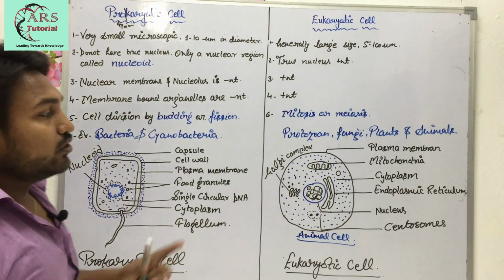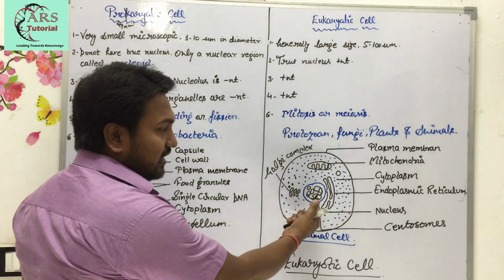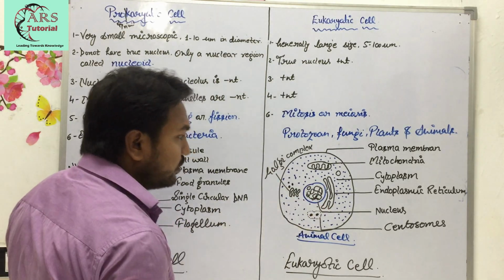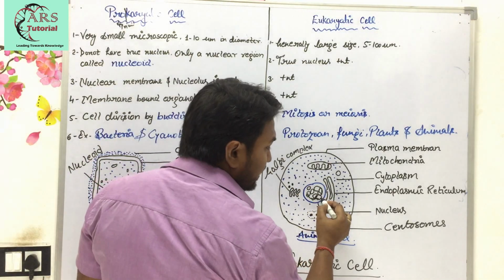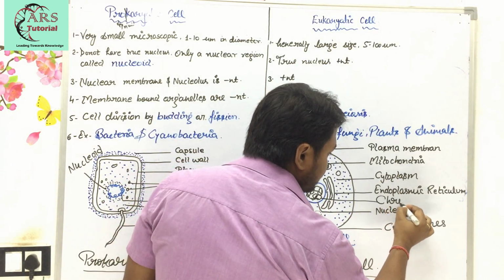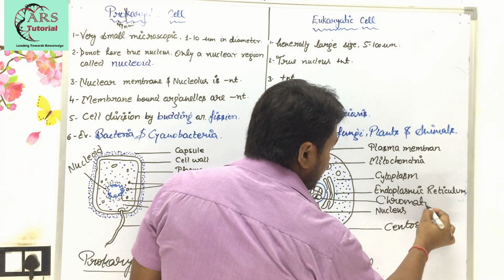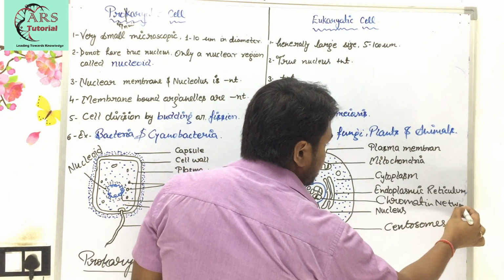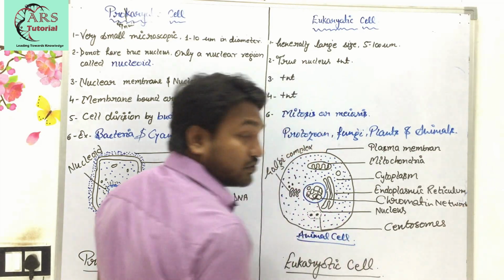In eukaryotes, a true nucleus is present. Here you can see that in a eukaryote a true nucleus is present, and inside the nucleus a chromatin network is present, which is also known as chromosomes.